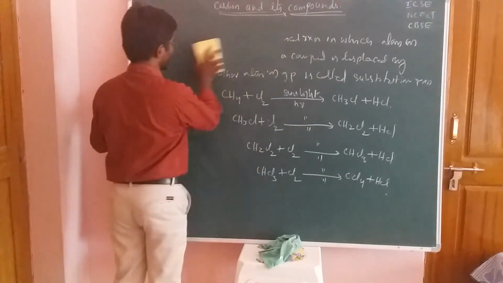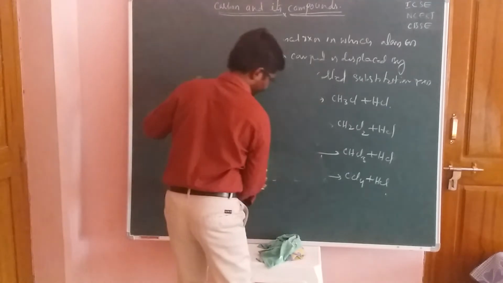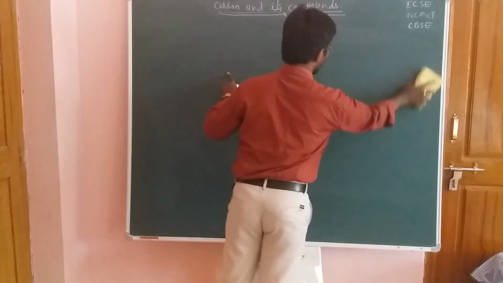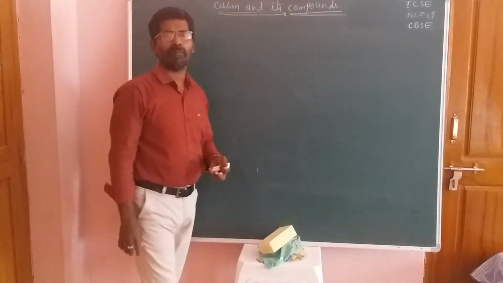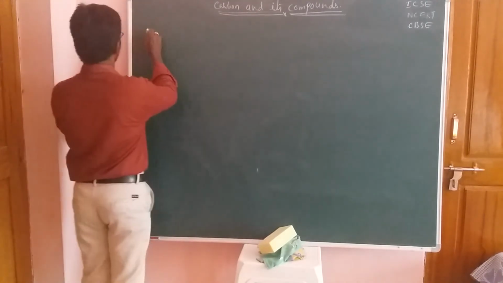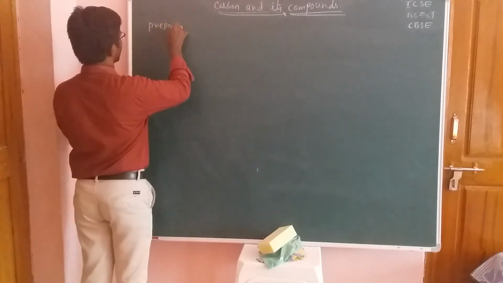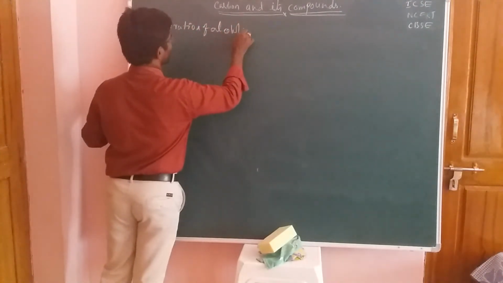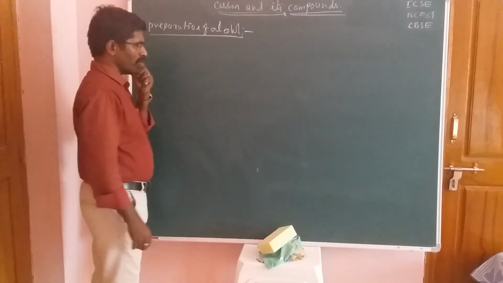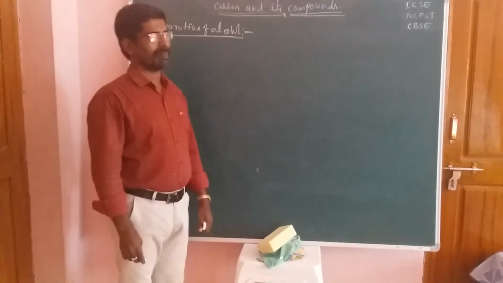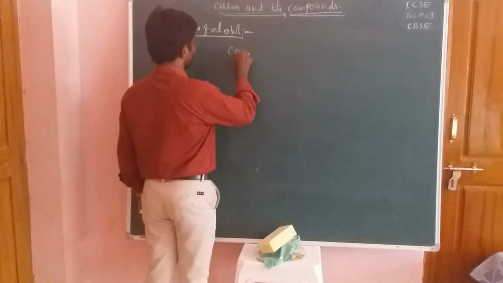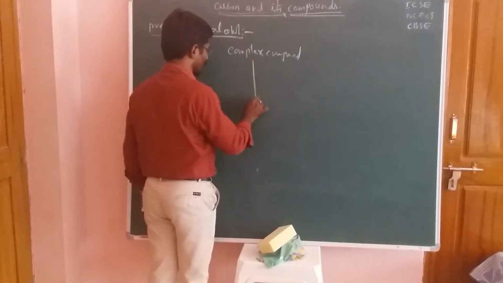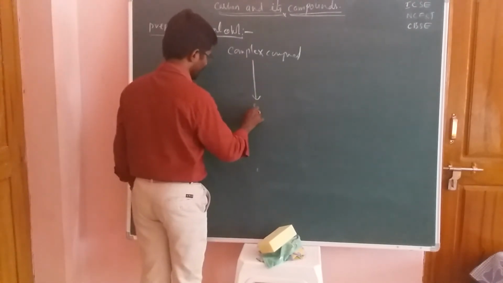Now the preparation of alcohols, from complex molecules to simple molecules. Okay, friends. First of all, preparation of alcohol. Now how can you prepare alcohol from complex compounds? First of all, we have to take the complex compounds, which are converted into simple compounds.